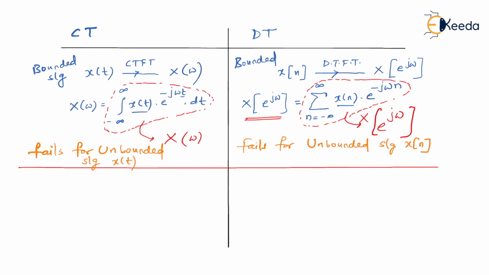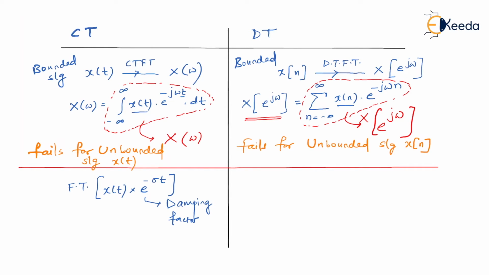So what was the remedy? Since you have an unbounded function, but still want to transform the signal into the frequency domain, the remedy is to multiply the given function with e to the power minus sigma t, and that is what we call a convergent factor, also called a damping factor. So you multiply your signal x of t by e to the power minus sigma t, which is the convergent factor or damping factor, and after that you take a Fourier transform of this.